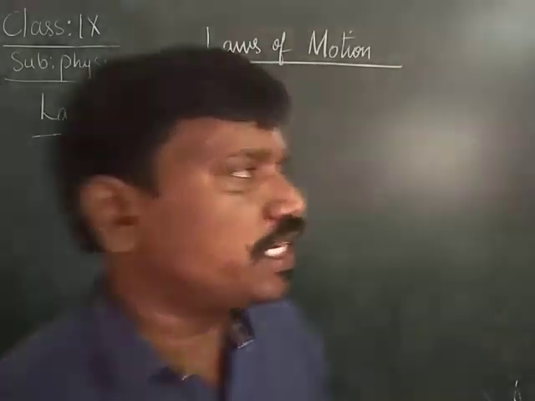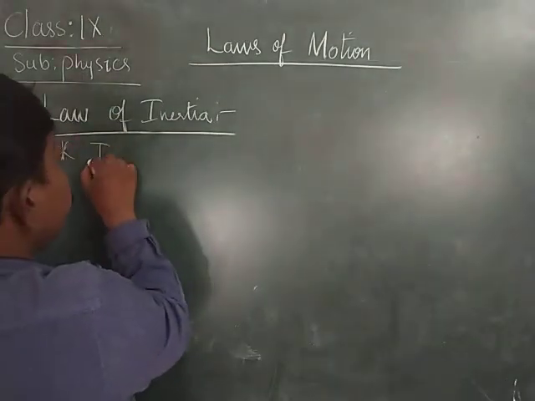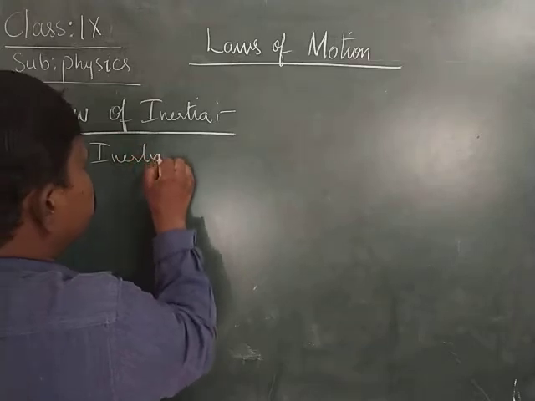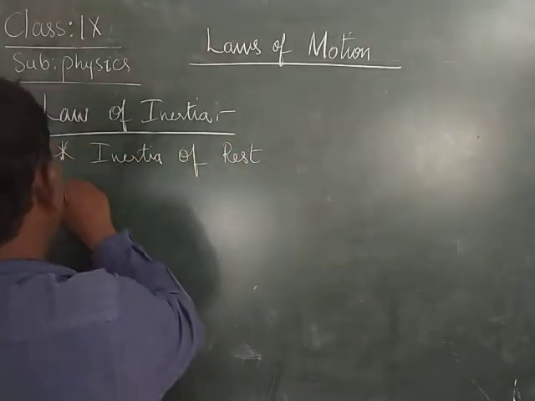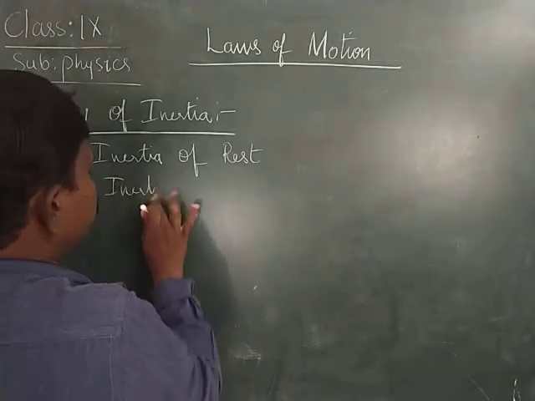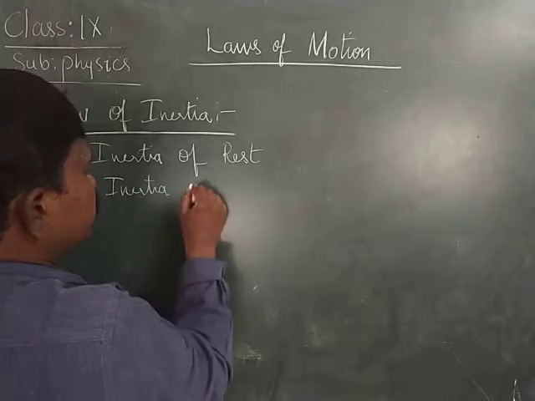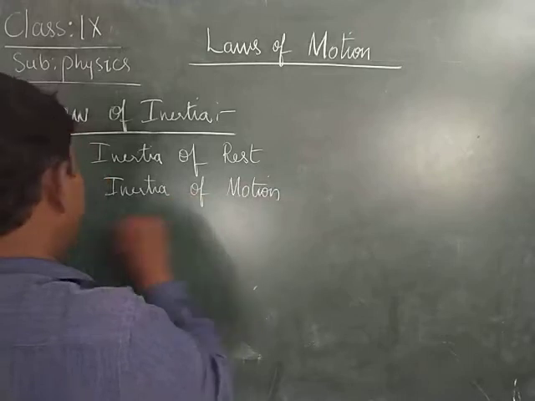In inertia, we have three types: inertia of rest, inertia of motion, and inertia of direction.